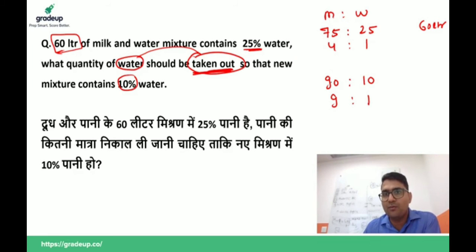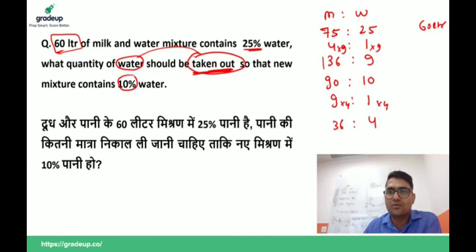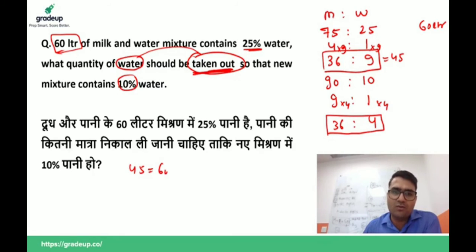So first of all, make the milk same. Multiply by 4 here. 36, 9. 36, 4. So this is the balanced ratio. We have 36 plus 9 is 45. So 45 unit is equal to 60 liter. So 1 unit is equal to 60 by 45 liter.